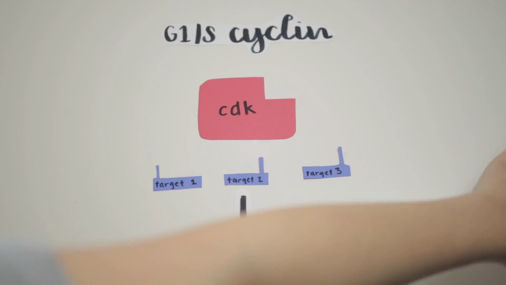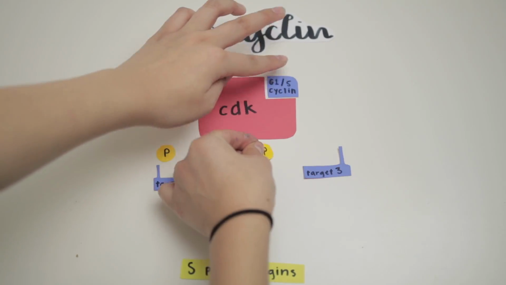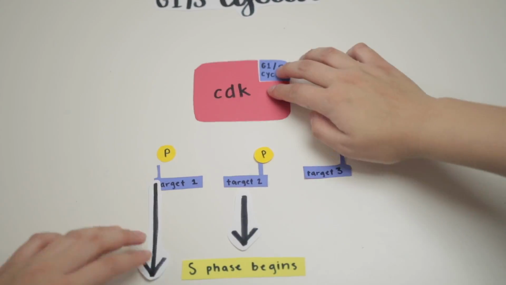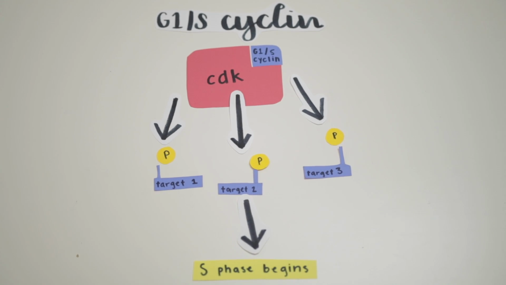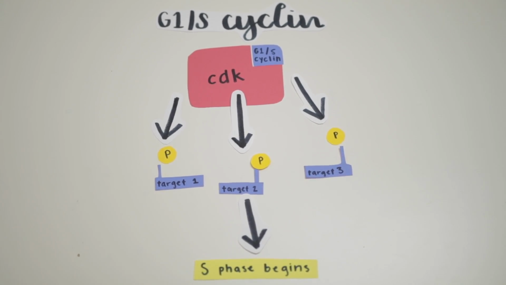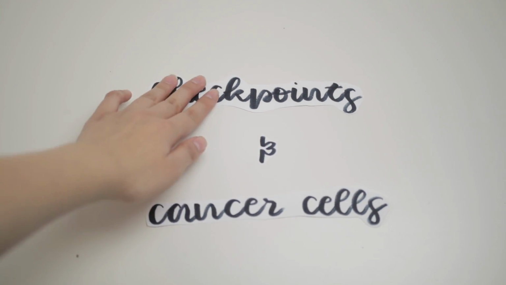When a cyclin attaches to a cyclin-dependent kinase, or CDK, it activates the CDK as a kinase, but it also directs the CDK to a specific set of target proteins, ones appropriate to the cell cycle period controlled by the cyclin. Checkpoints in cancer cells.